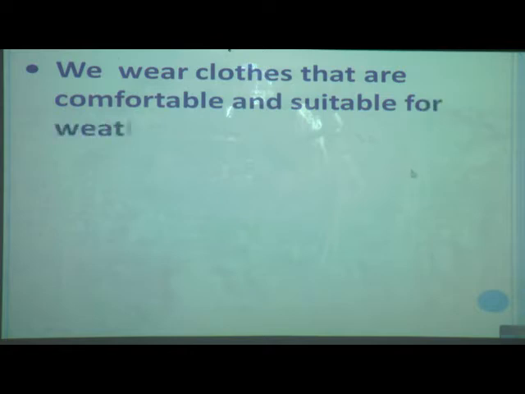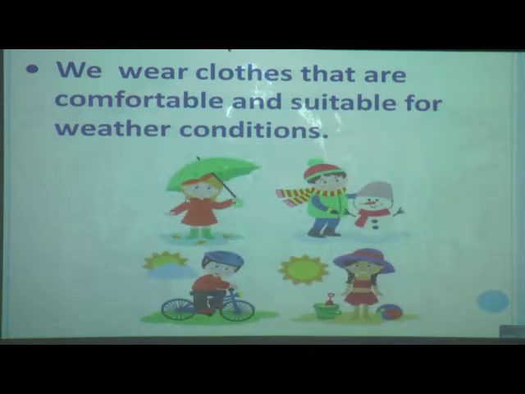Now see here, we wear clothes that are comfortable and suitable for weather condition. You can see in the picture, in rainy season we use umbrellas and raincoats. In winter season we use woolen clothes. In summer season we wear cotton clothes. So we are going to learn in detail about this.